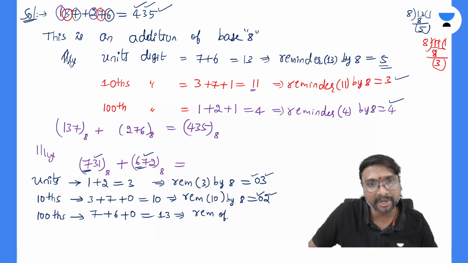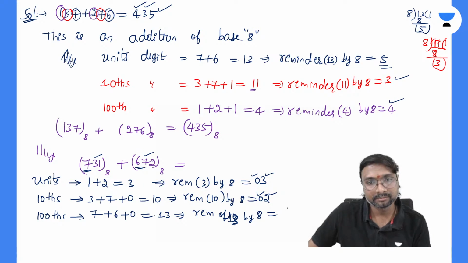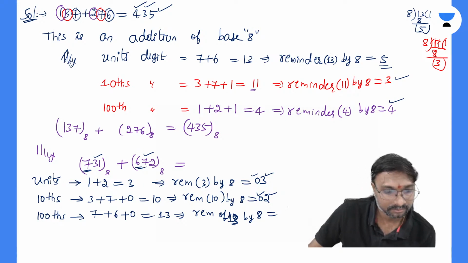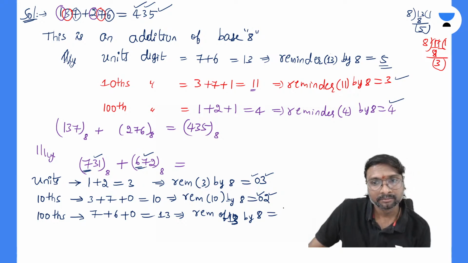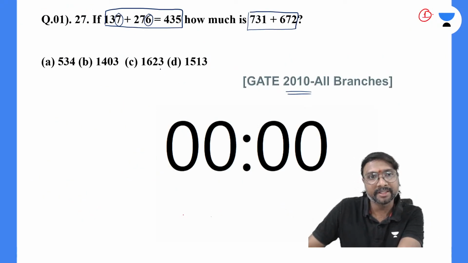What is the remainder of this 13 by this 8, how much does it come to be? What is that remainder, you can say? So there is only one number with this 2, 3 at the end, right? What is that one number, you can say? Only one number with 2, 3.